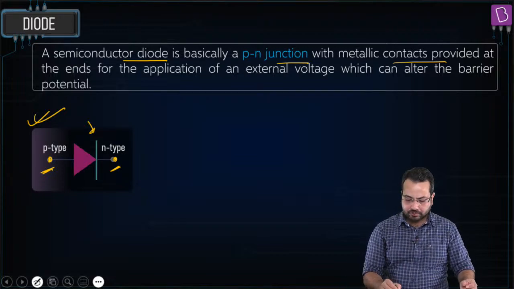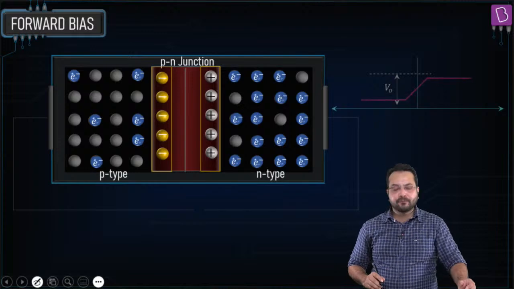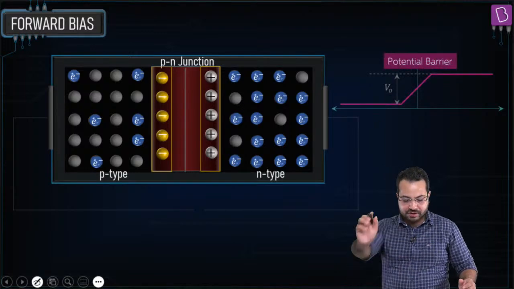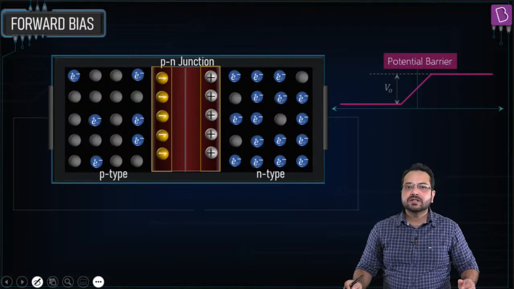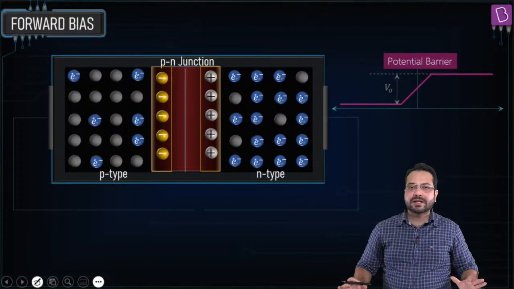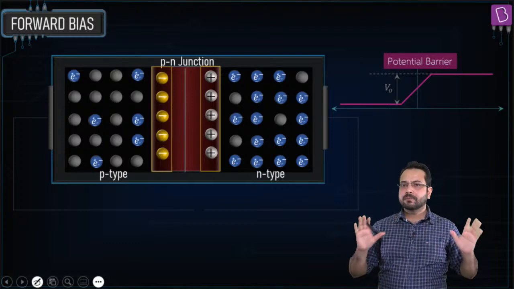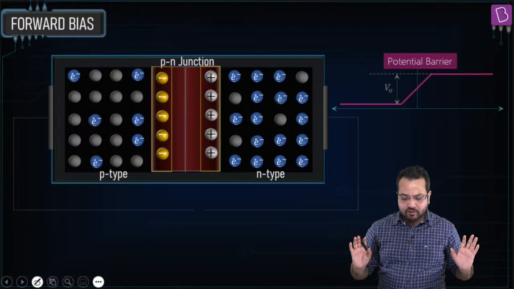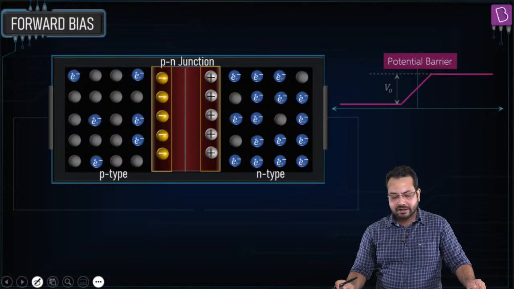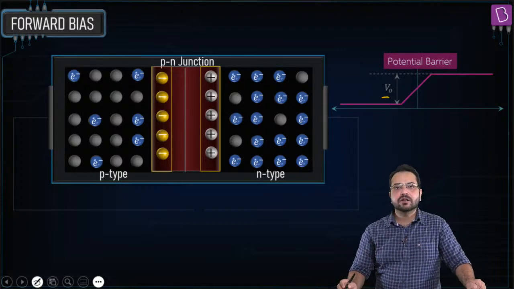Perfect. Now let's talk about forward bias. Okay, what is forward bias? So we have this PN junction and we have not connected it to any battery. So this is the situation. There is some diffusion current, there is some drift current, equilibrium is there, nothing to worry. But we have not connected it to anything right now. And there is some potential barrier V0.